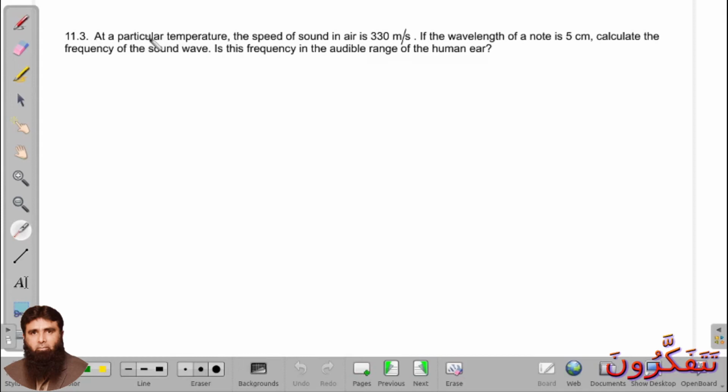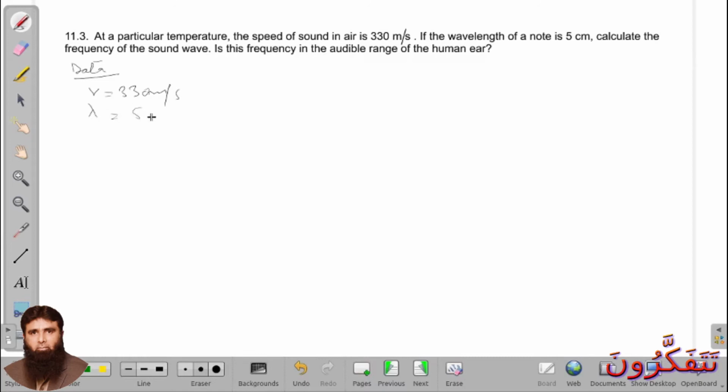So V is equal to 330 meter per second and wavelength is 5 centimeter. Calculate the frequency of sound. Is this sound frequency audible to the human ear or not?